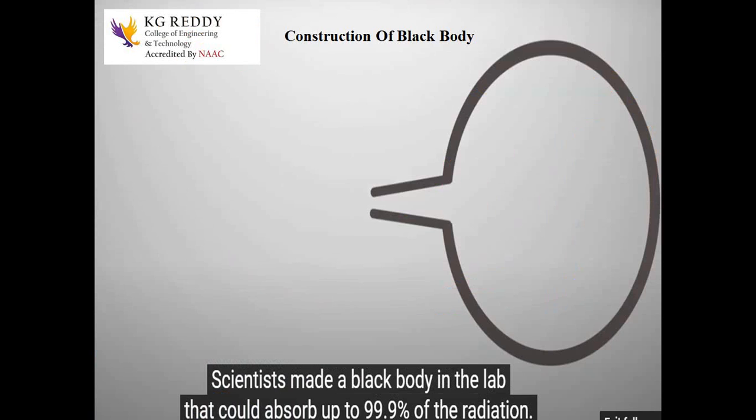Next, we will go for the construction of a black body. What is the construction of a black body? Here is a hollow sphere, a metallic hollow sphere. It is filled with lamp black. It will absorb 99% of the radiation. It is constructed by scientists in the laboratory.